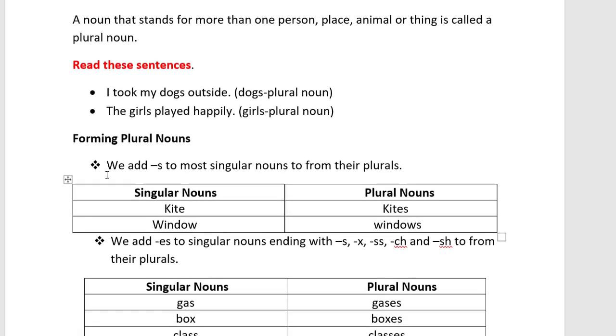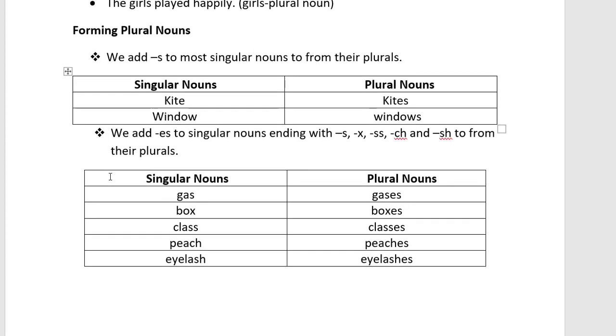So let's see the forming of a plural noun. How can we form a plural noun from singular nouns? There are a few rules which we need to follow. The first one: we add s to most singular nouns to form their plurals. Mostly, what we do is add s at the end of the noun's spelling. In the previous example, dog was there, right? To the noun dog we add s at the end, so it becomes dogs. That is our plural form.